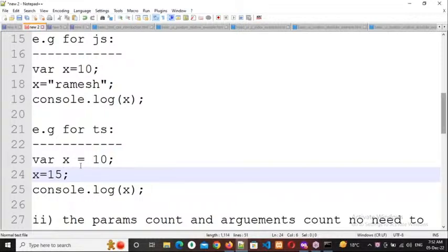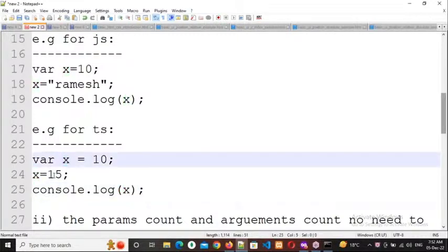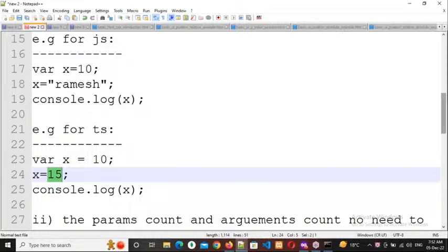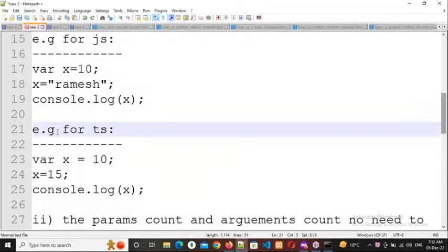So x 10 and x 15. What is the latest value? 15. So x value will be 15 only. Here the data is a number, here also the data is a number, so the data type is matching. It will focus on the latest value only. Clear, everyone? Kindly respond. Okay, so this is the first difference.